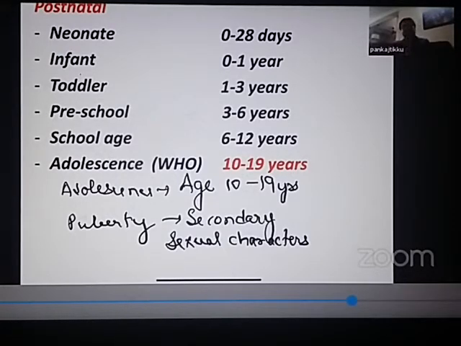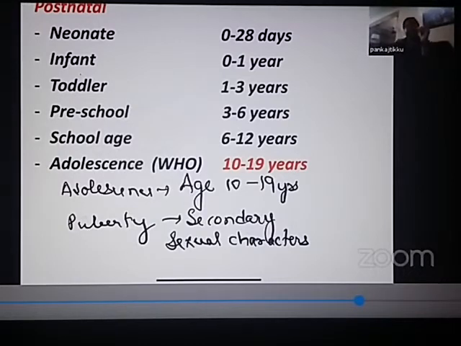Adolescence is an age group in which puberty develops. So what is adolescence? Adolescence is an age group which starts from 10 years, continues till 19 years of age. What is puberty? Puberty is the development of the secondary sexual characters which occur during the adolescent period. So no confusion. What is adolescence? Period. What is puberty? Development of secondary sexual characters during this period.